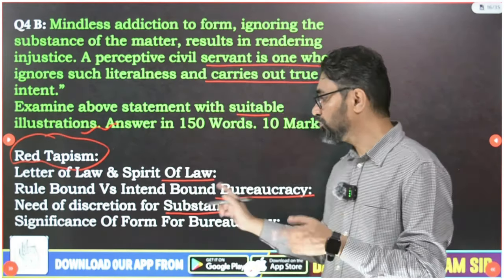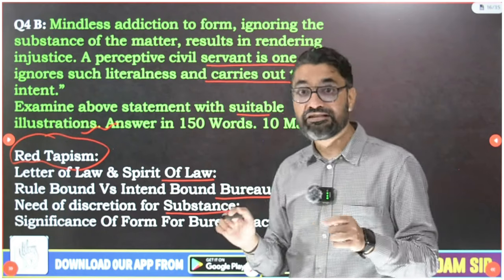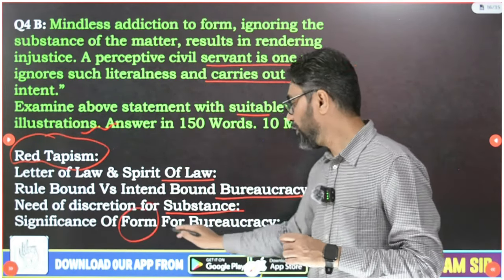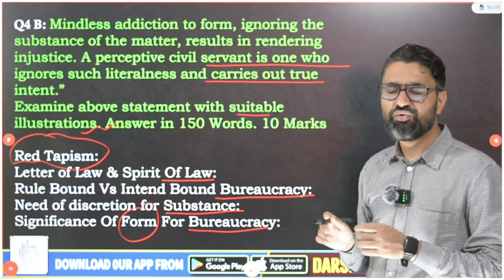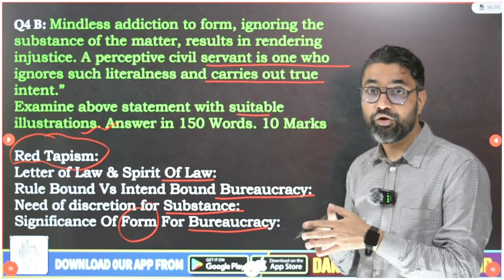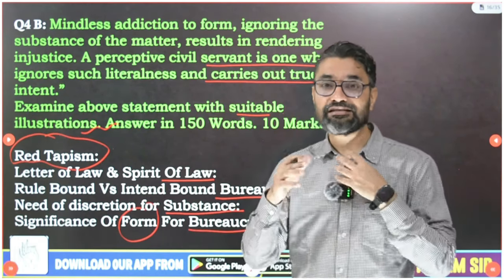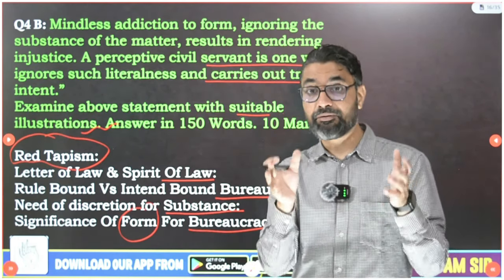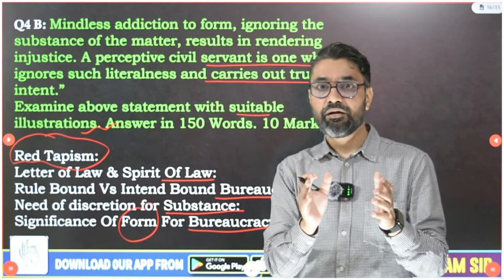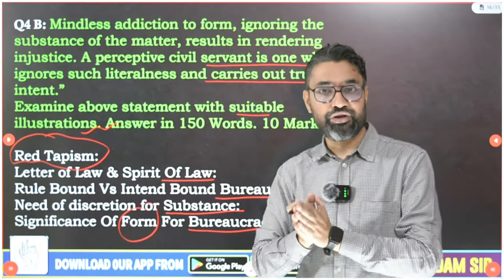But at the same time, we have to talk about the other side, the significance of form for bureaucracy. If you don't give due weightage to the form, the rules, then governance will be unstable. The entire purpose of bureaucracy is the steel frame. They provide the steel frame, they provide consistency, and that's why rules are also equally important.